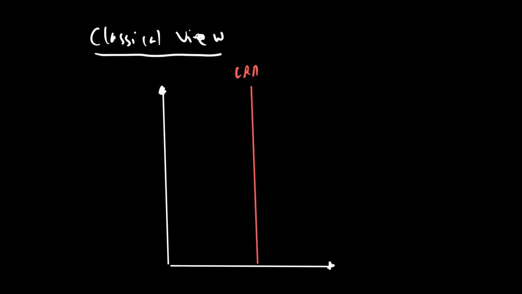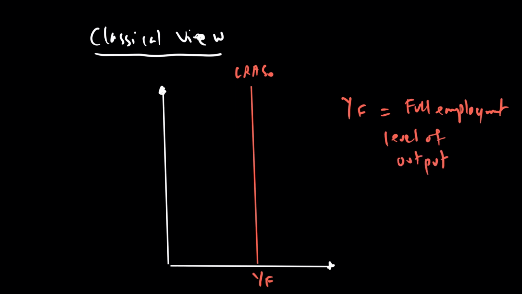This is my LRAS according to the classical view, and this output is what they call YF, which means the full employment level of output. Now this suggests that if you are in the long run, then all factors of production are fully employed. So long run, according to classical economists, means that there is full employment and all resources are fully and efficiently employed.